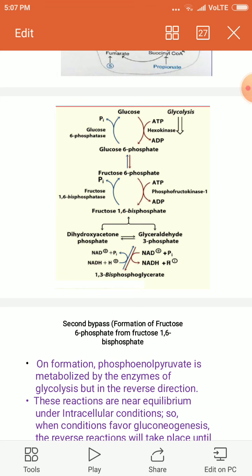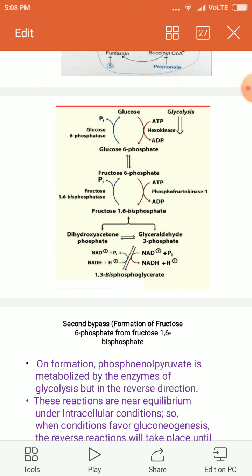I'll repeat it once again. The first bypass reaction is the combined action of pyruvate carboxylase and phosphoenolpyruvate carboxykinase enzymes, that is, formation of oxaloacetate from pyruvate, then phosphoenolpyruvate. Then malate is shuttled, forms oxaloacetate back, and again phosphoenolpyruvate. Then the second bypass reaction: up to the formation of fructose 1,6-bisphosphate, the continuation of glycolysis happens until it reaches